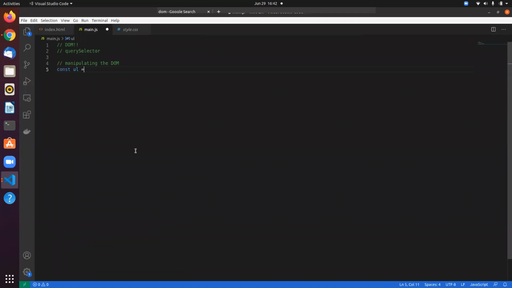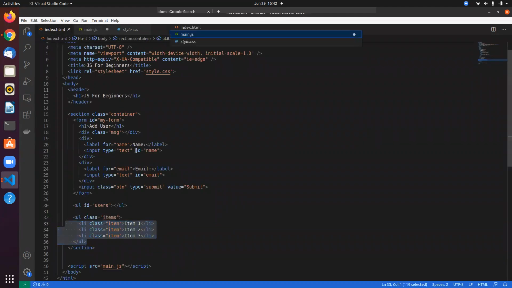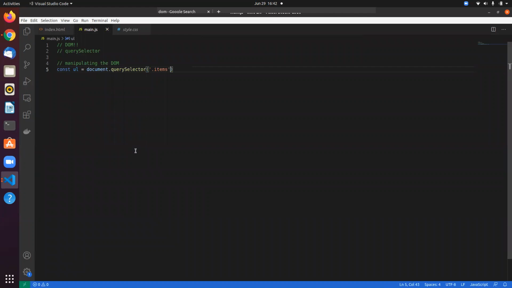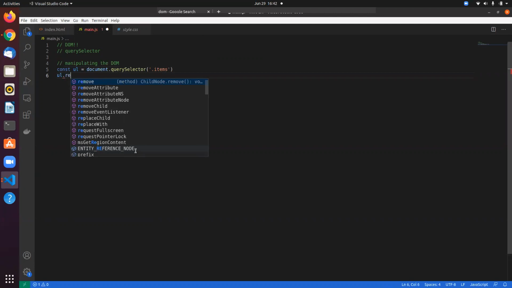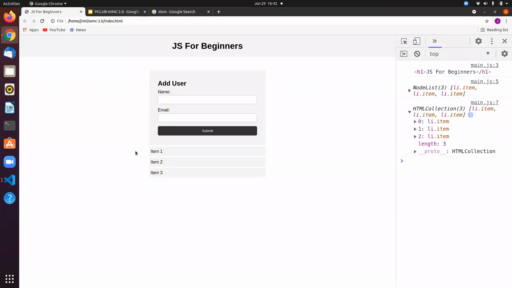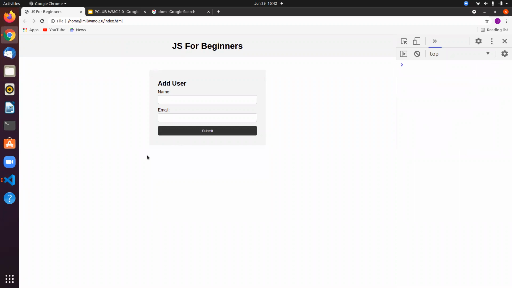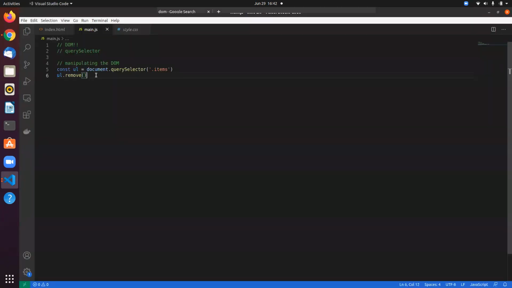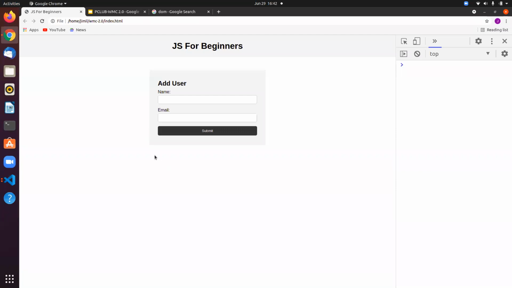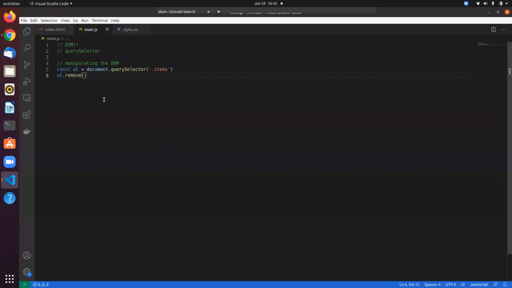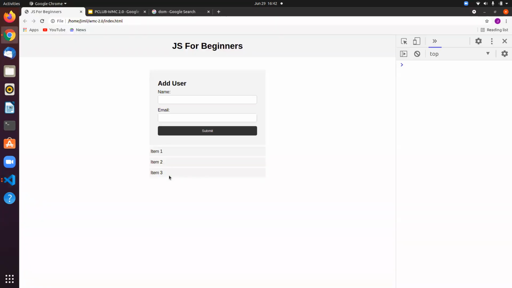Let me first grab the UL with querySelector, and it's dot items, right? And I want to just remove this. So we have a remove method. Whenever I refresh this, you see that it is gone. So you can easily manipulate stuff from the DOM. You can remove this. Now let's say I want to change some text. I want to change this to some other text.